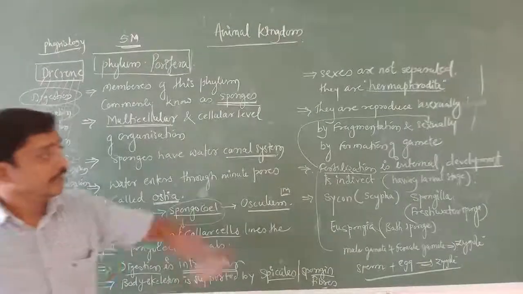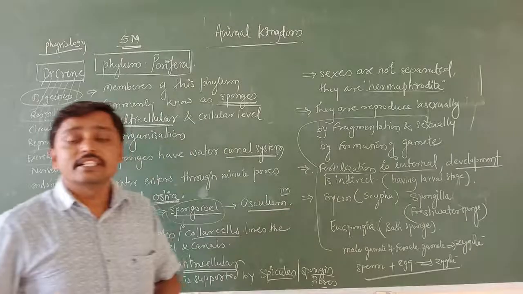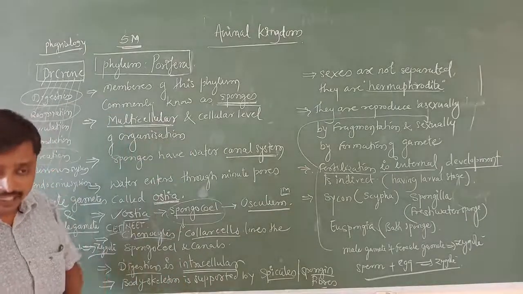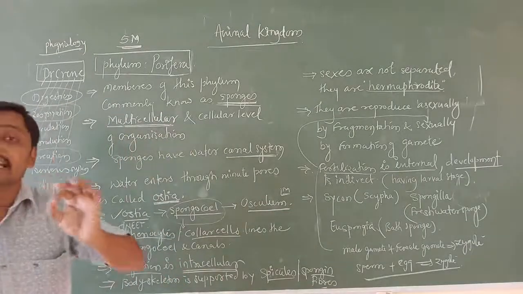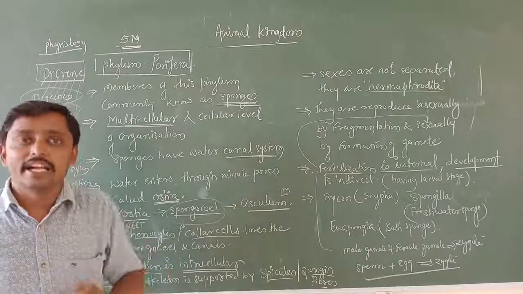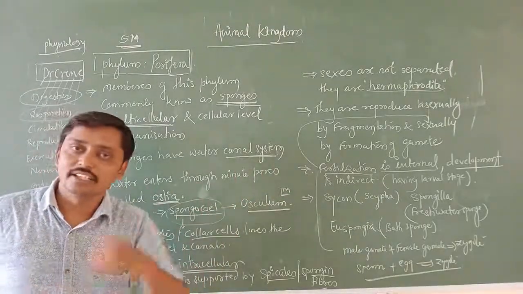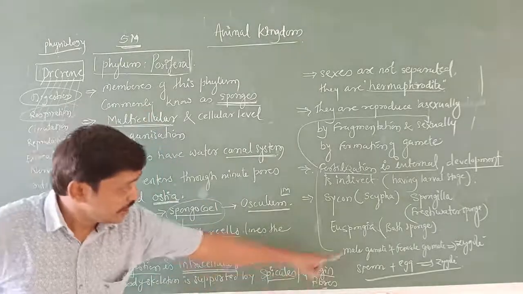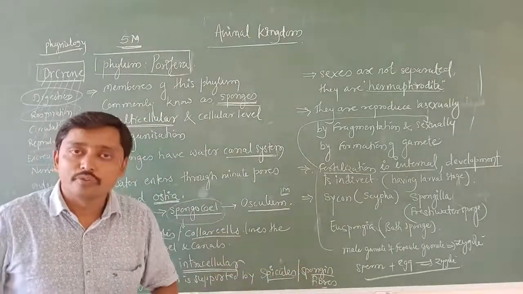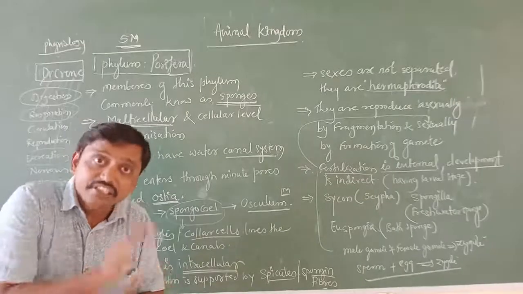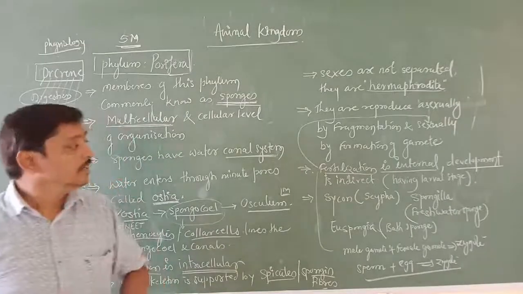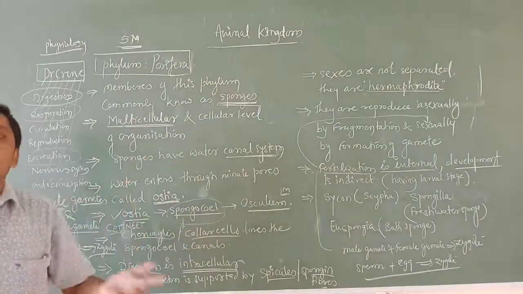Okay, now here development is indirect. In the sense, development, how it is said, fertilization is internal and external. Internal in the sense, fertilization, the union of sperm and egg to form a zygote, takes place within the body of an organism, that is internal. Outside the body of an organism, that is external.